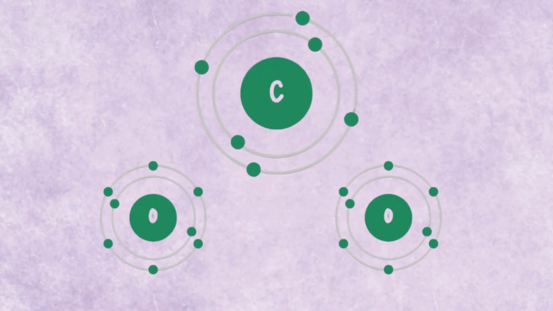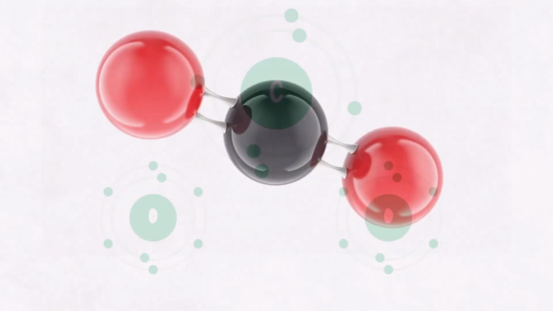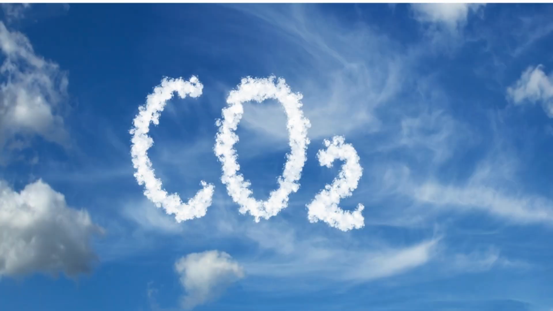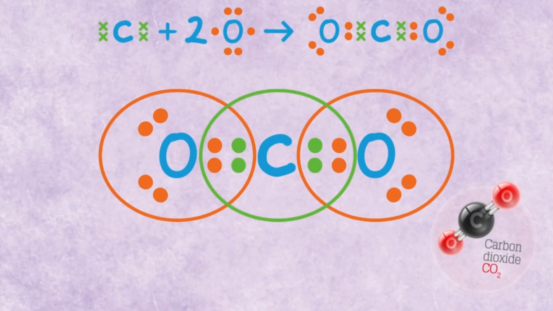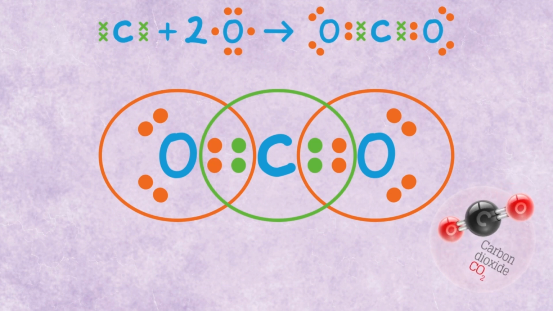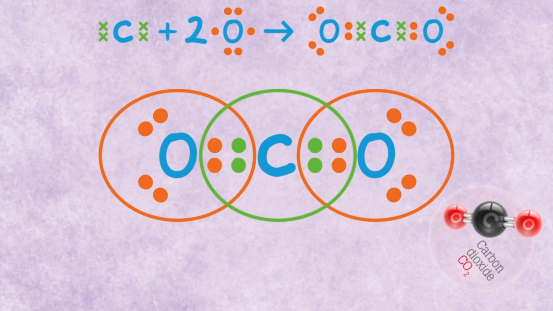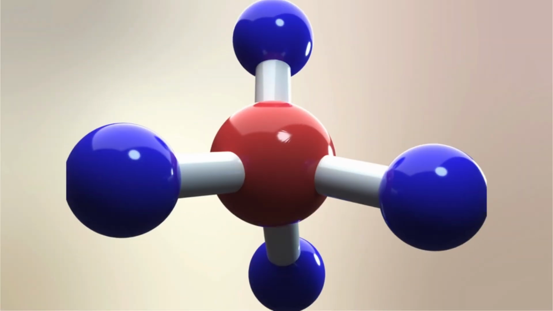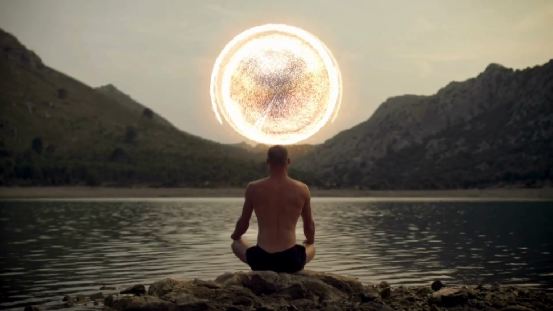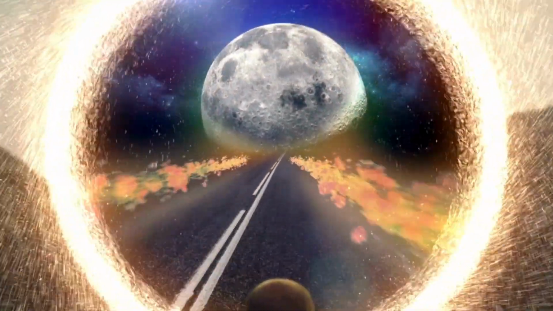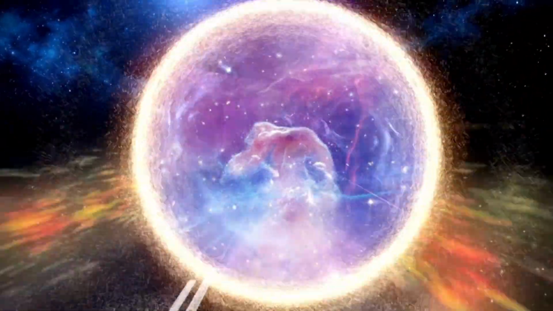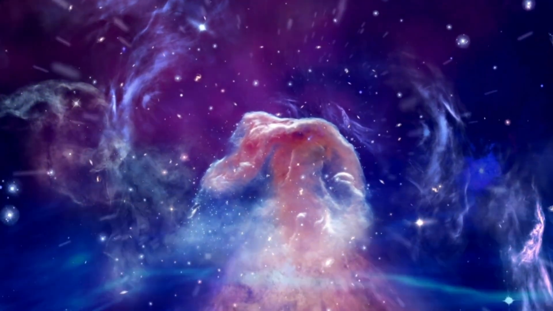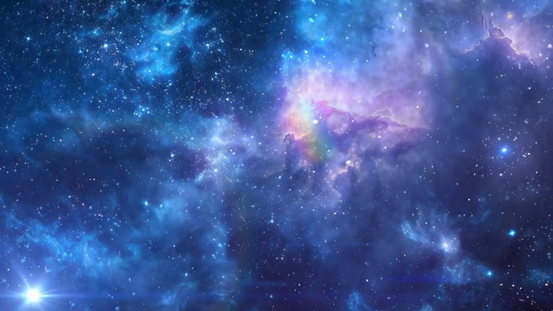Atoms can also share multiple pairs of electrons, creating double or triple bonds. Carbon dioxide is a great example. One carbon atom shares two electron pairs with two oxygen atoms. From the tiniest atom to the vastness of space, everything that's something is made of matter. And matter? It all comes down to atoms and how they bond.